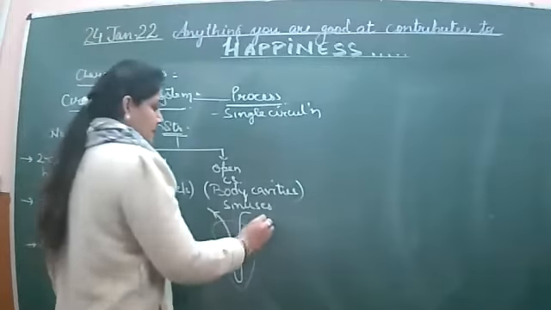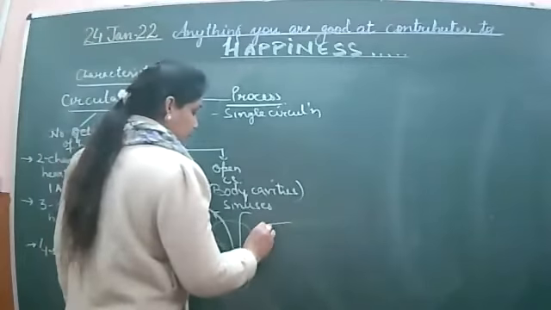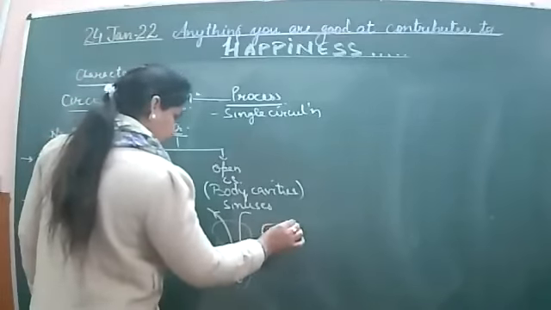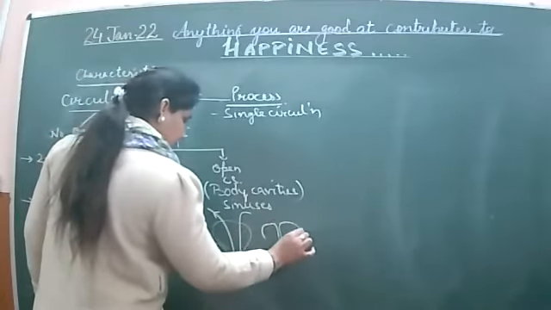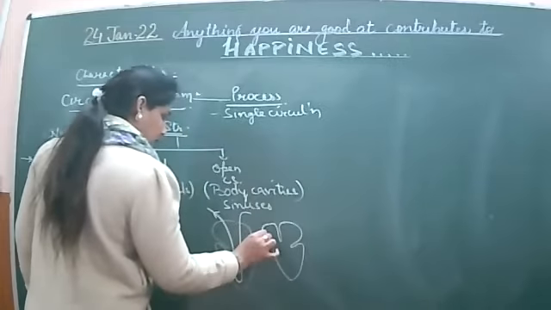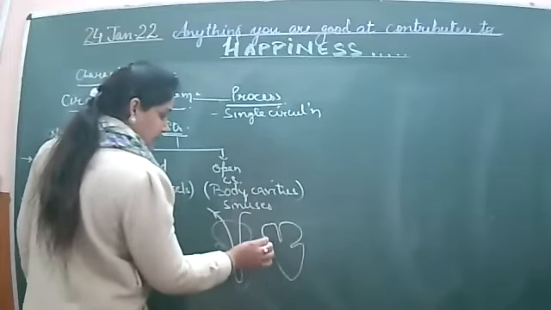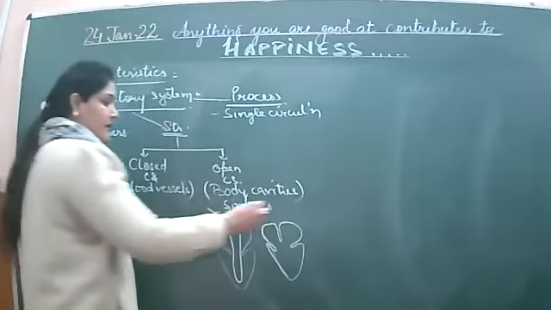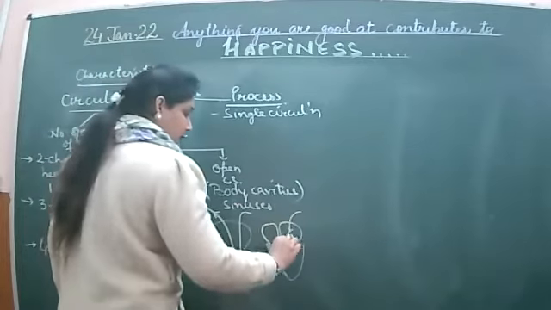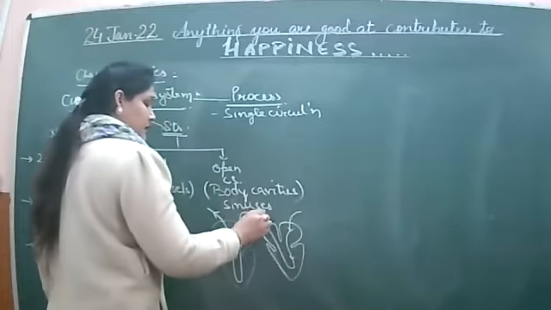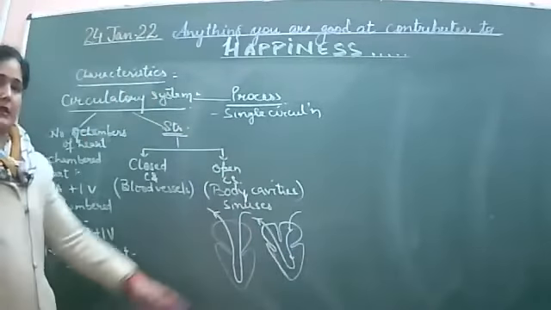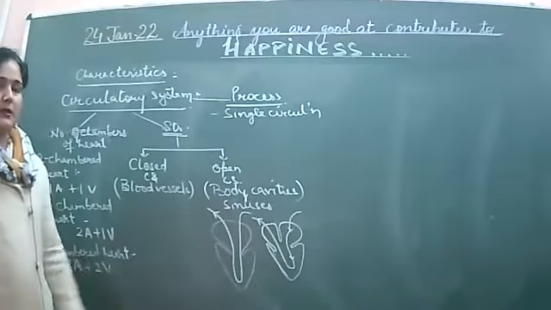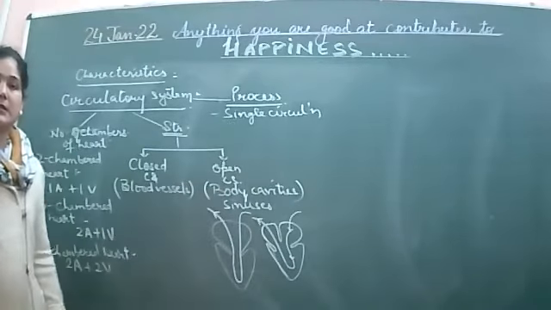Double circulation क्या होता है? अगर ये three-chambered heart भी है, जिसमें मैंने बोला कि there are two auricles and one ventricle. ठीक है? So say these are the two auricles and a common ventricle like this. ठीक है? So something like this is the structure of a three-chambered heart. ठीक है? The blood is flowing from one side, entering into the auricle, going into the ventricle, passing out from the other auricle. That is again at once only. The heart has been all covered with the blood. So this type of circulation is called single circulation.